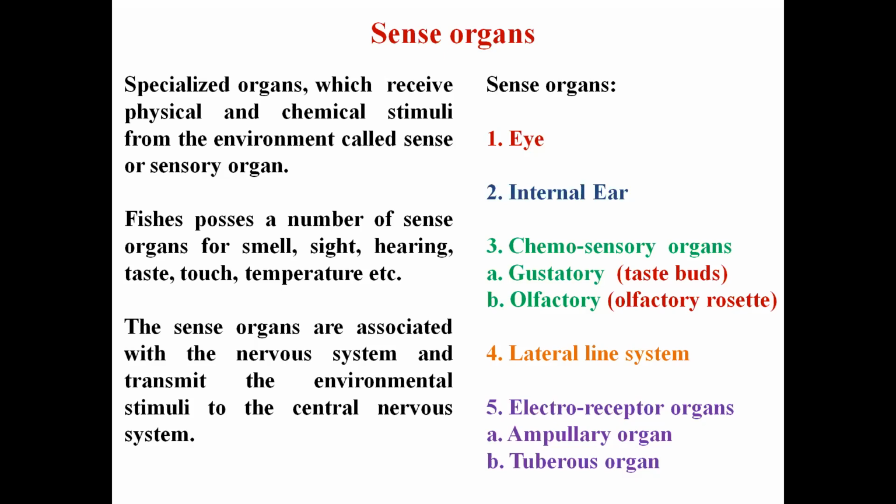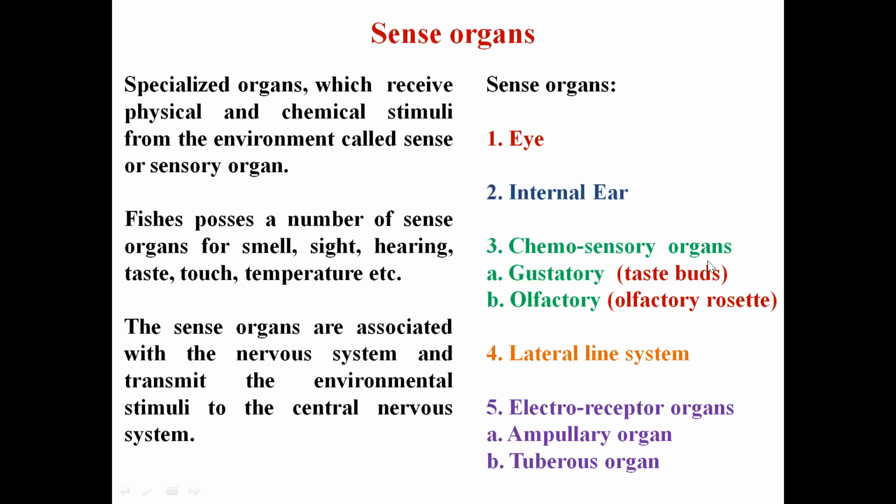These sense organs are linked with the nervous system. They simply send the stimuli to the nervous system, or more simply, they send the response or the stimulus from the sense organ to the brain. So basically they are an important component of the central nervous system. Here we will see the different types of sense organs.